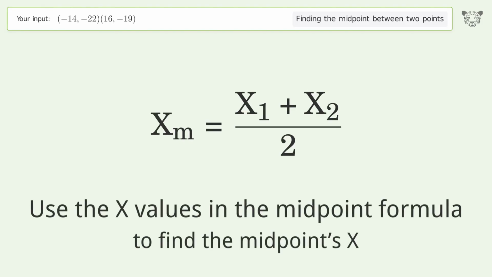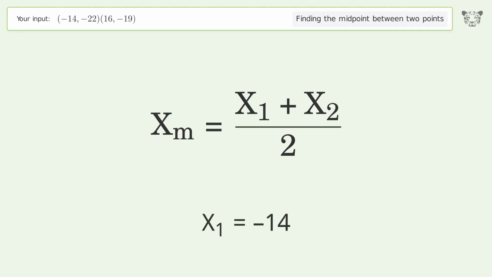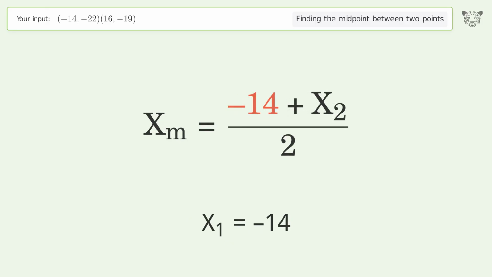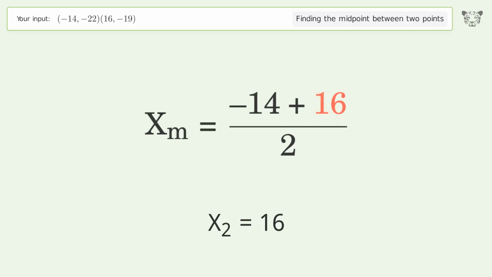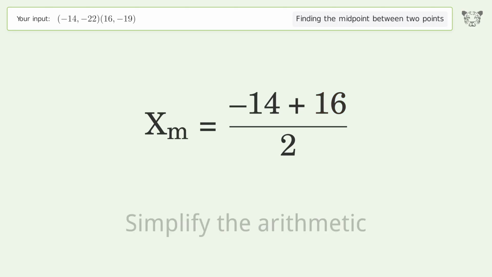Use the x values in the midpoint formula to find the midpoint's x. x1 equals -14. x2 equals 16. Simplify the arithmetic.